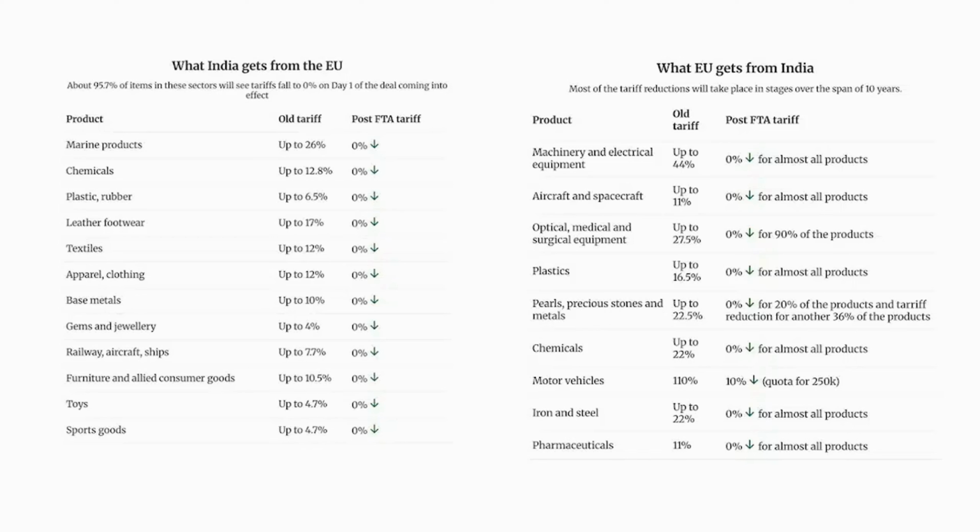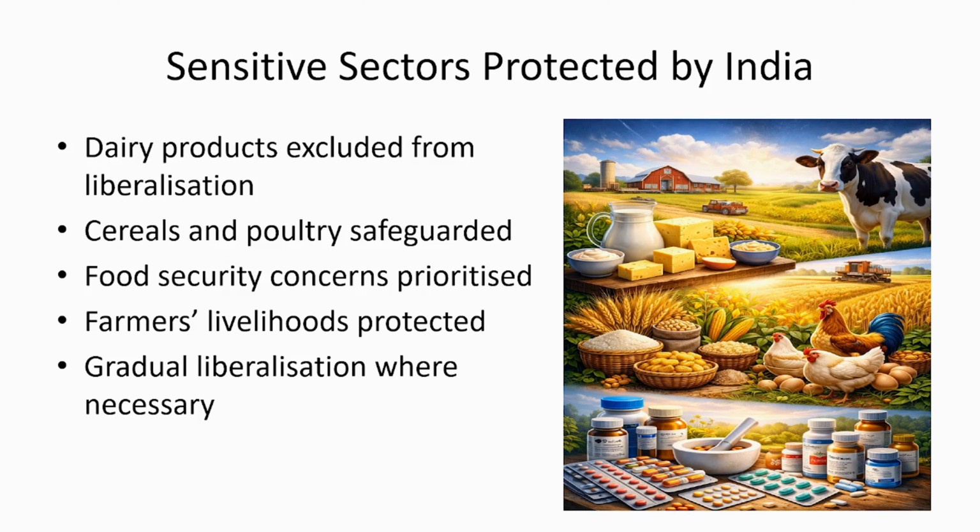But there are some sensitive sectors which we are compelled to put outside of this FTA. We have not liberalized these sectors. Some sectors are so sensitive that if we allow imports in these sectors, our own producers will be harmed. Like dairy products. So we have the dairy sector, cow milk, cheese, etc.